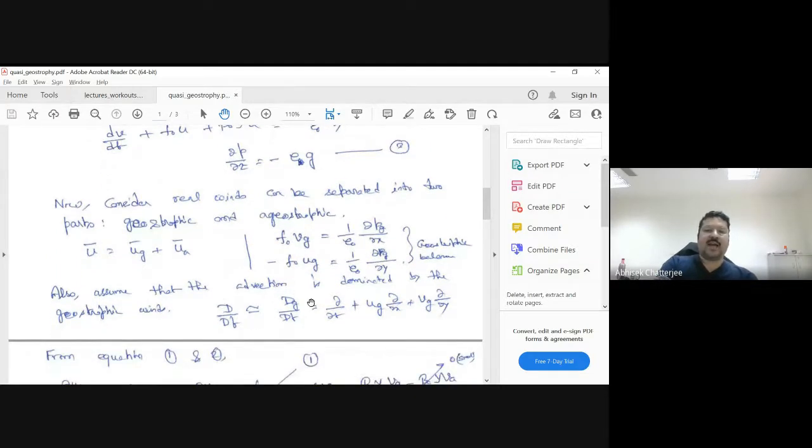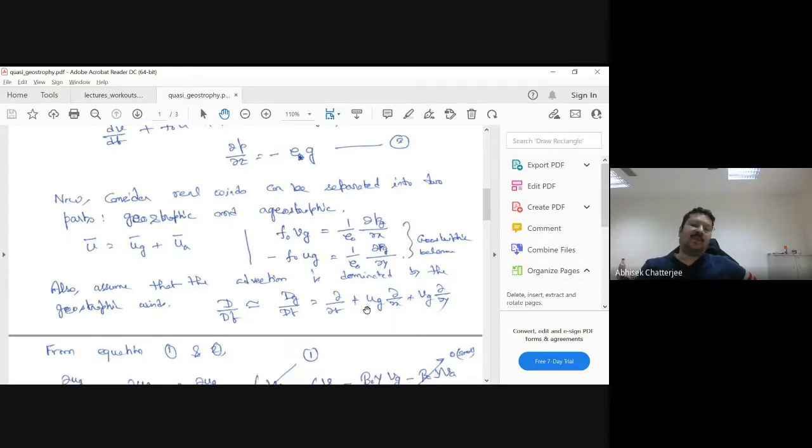I'm also assuming that my total derivative, basically the advection, is driven by the geostrophic flow, because my geostrophic flow is my mean flow. That means it is much stronger compared to my ageostrophic flow. Most of the advection that takes place in the atmosphere or in the ocean is driven by the geostrophic motion itself, and the ageostrophic component is much smaller. So my total derivative is basically the geostrophic derivative. That is what we assume.